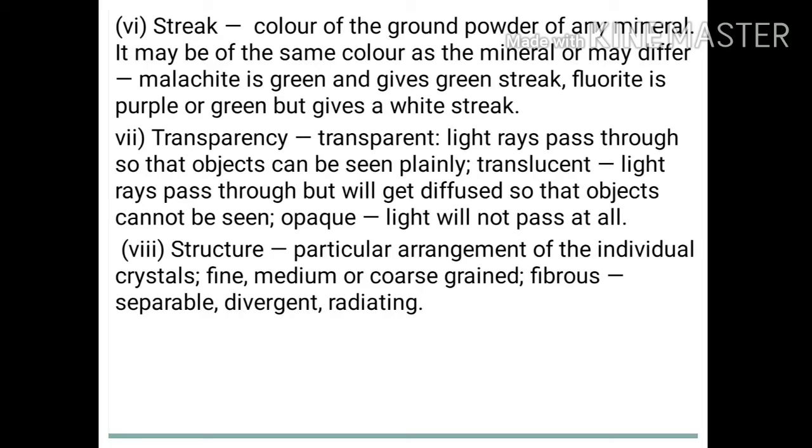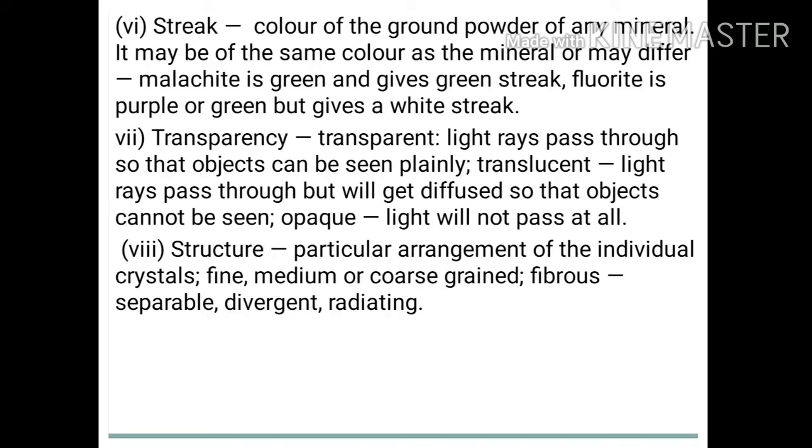Sixth one is streak. Streak is basically the color of the ground powder of any mineral. It may be of the same color as the mineral or may differ. For example, malachite is green and it gives a green streak, that is, the same as the ground powder of that mineral. But we have fluorite also, which is purple or green, but it gives a white streak. So basically, streak is the color of the ground powder of any mineral.